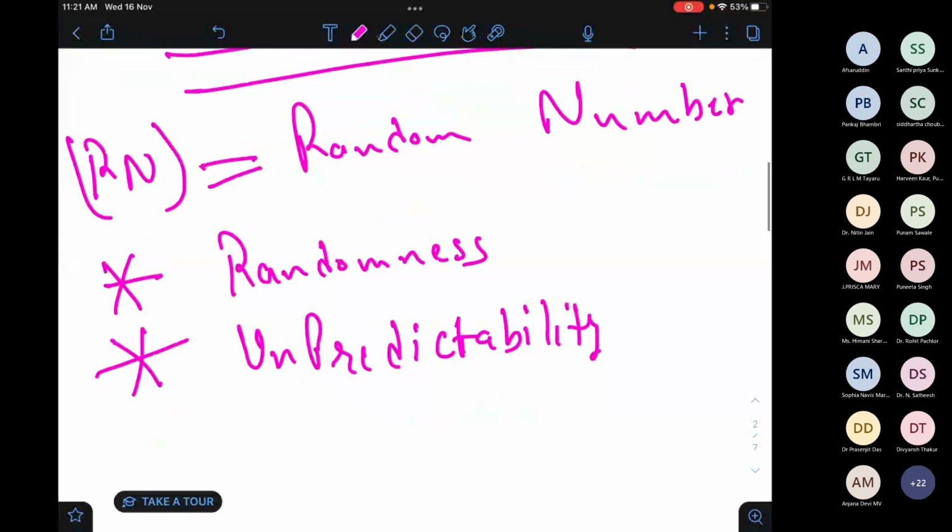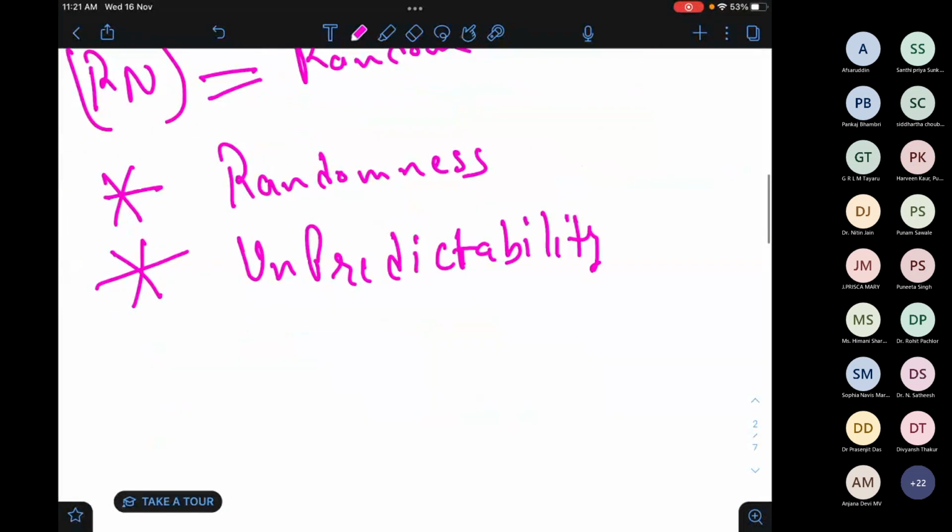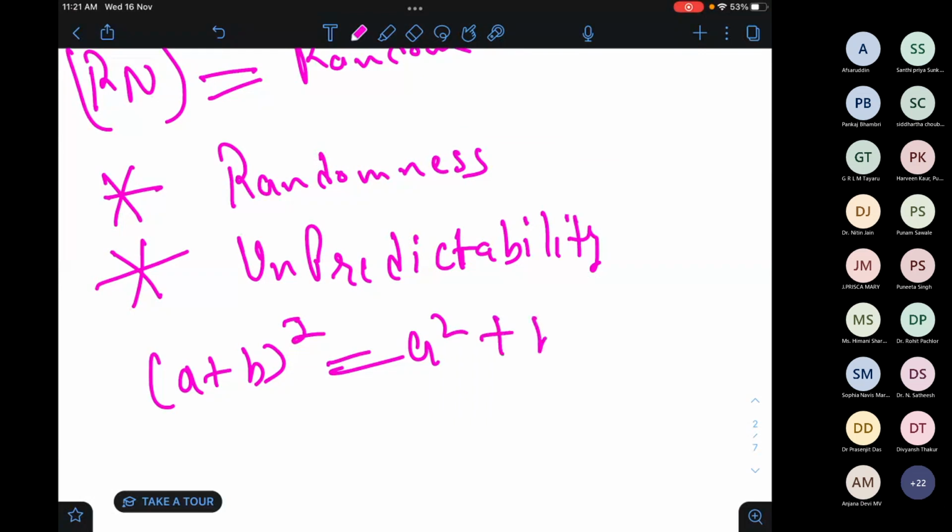Now suppose I have a mathematical equation: (a plus b) whole square equals a square plus b square plus 2ab. I'm giving you a very basic example. Don't correlate this equation with the topic; I'm just giving you one example.